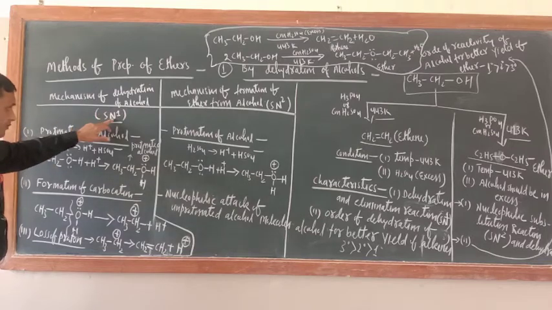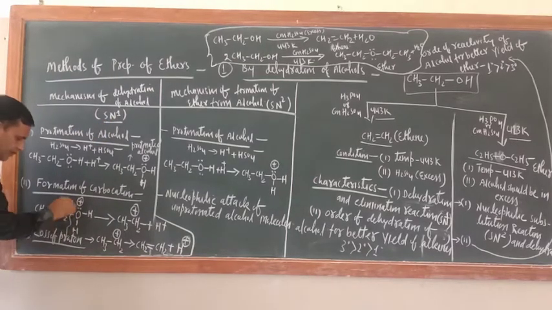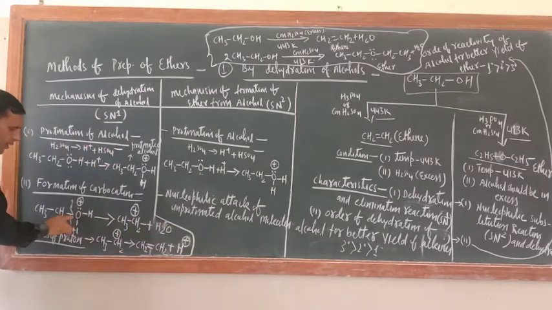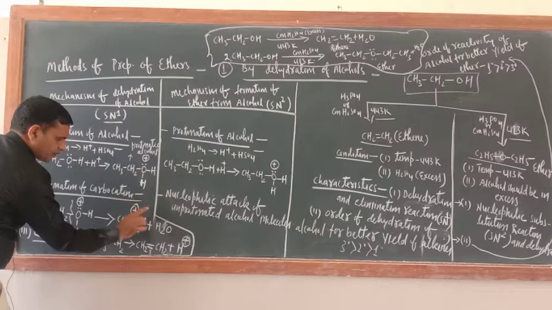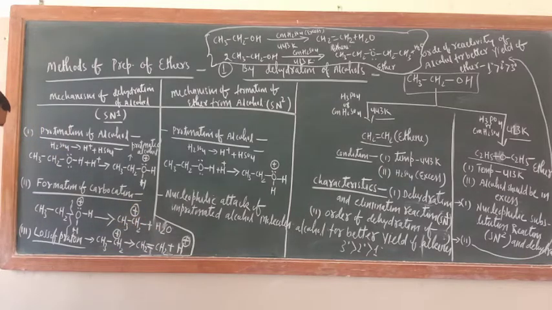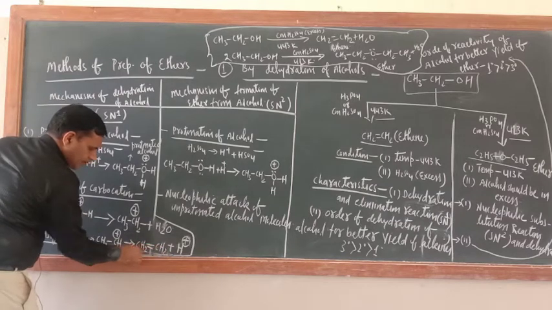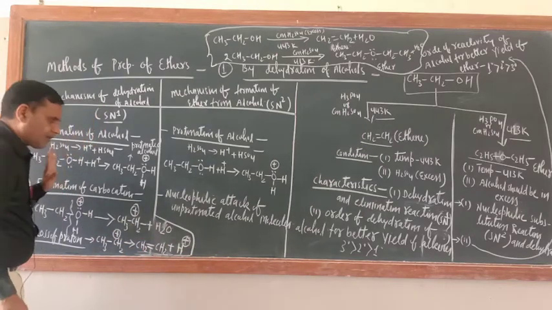Here this follows the SN1 mechanism, and in the SN1 mechanism formation of a carbocation is a must. So this bond will be broken from here, and H2O will form, and an ethyl carbocation is generated here: CH3CH2 positive, plus H2O. The third step is loss of proton. So one proton will be lost from here and now alkene will be the product. Loss of proton, H positive. No problem, no issue.